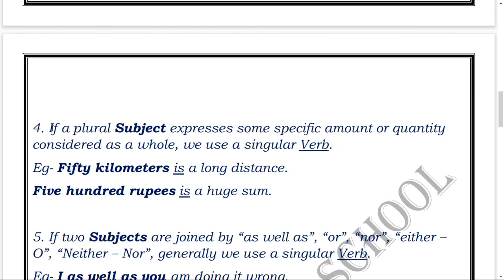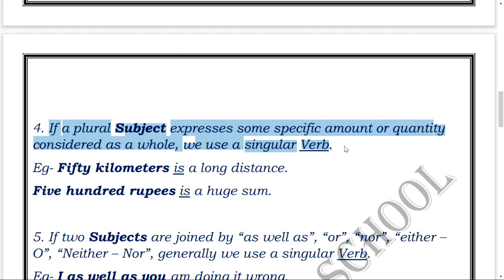Okay, the fourth one says that if a plural subject expresses a specific amount or quantity considered as a whole, we use a singular verb. It says that whenever we use subjects which express some quantity or some amount which is considered as a whole, then we'll be using singular verbs.